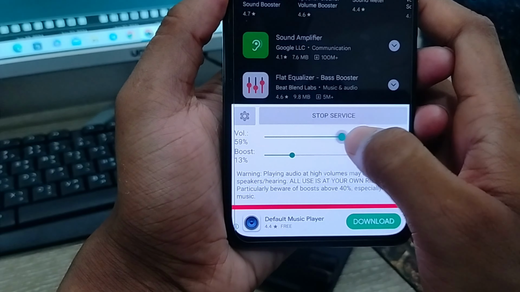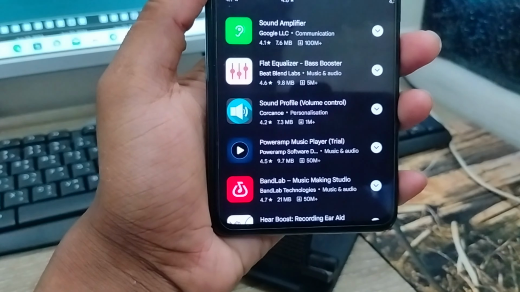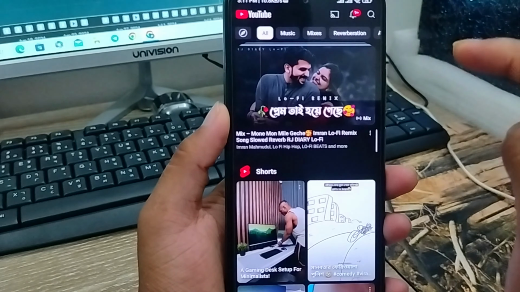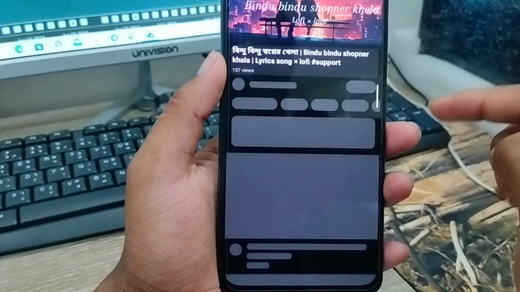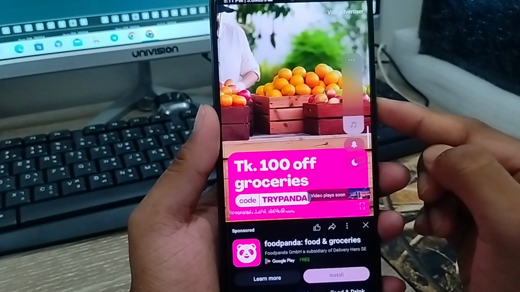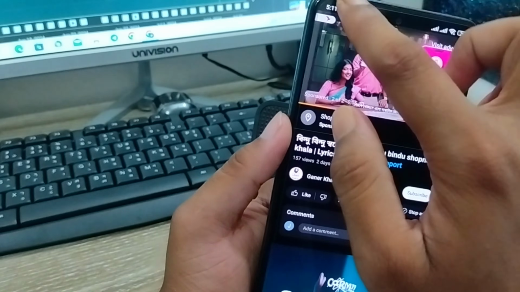Now enable the volume option, whatever up to down, it's not active anyway. If you go back from here, open up YouTube on your phone. Now I'm going to get better volume than before anyway. For copyright purposes, I'm going to turn down the sound. As you can see, my volume is much higher than before anyway.